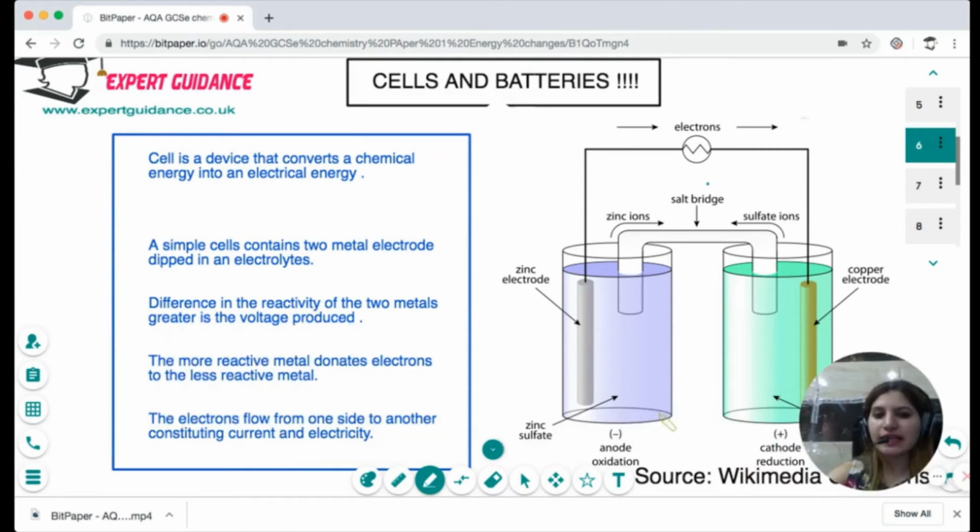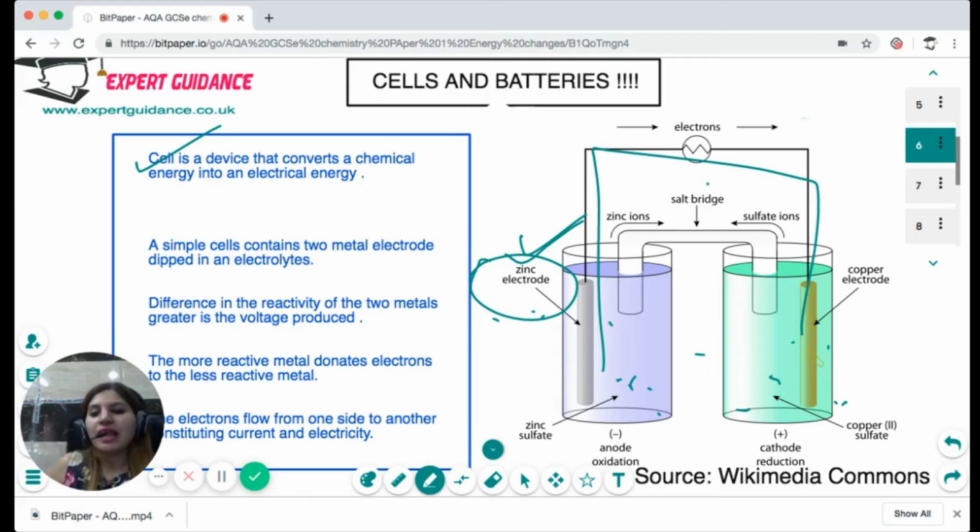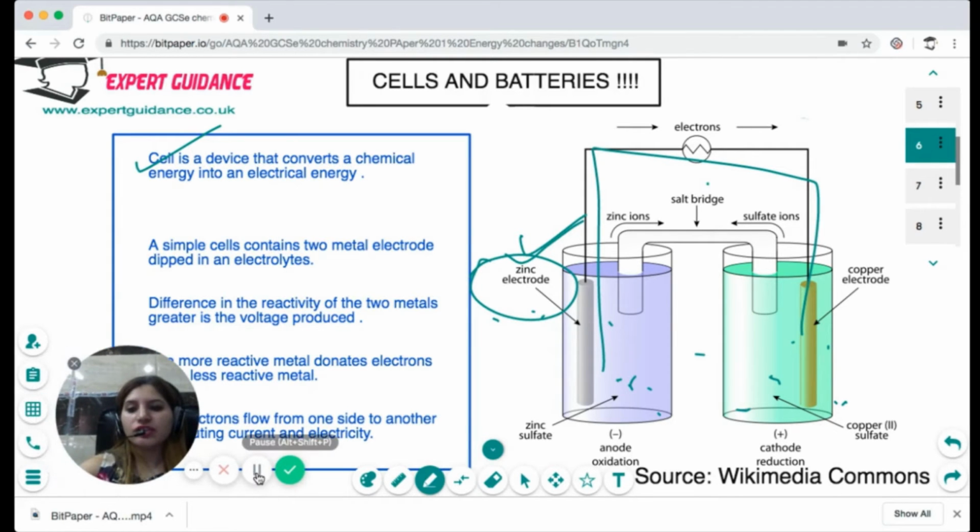Now, what is a cell and a battery? A cell is a device that converts chemical energy into electrical energy. In a simple cell apparatus, you can see on the left side we have two metals, zinc and copper. They are both dipped into a solution of the electrolyte, zinc sulfate and copper sulfate. The more reactive metal will send the electrons to the less reactive metal, and this movement of electrons will generate electricity, as it constitutes the electric current. Okay, so this is how we do cells and batteries.